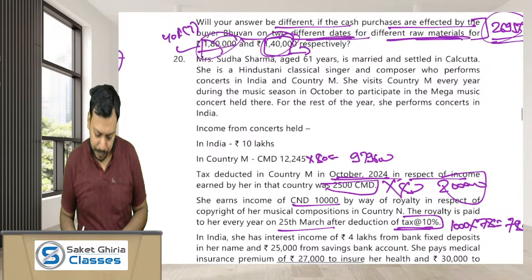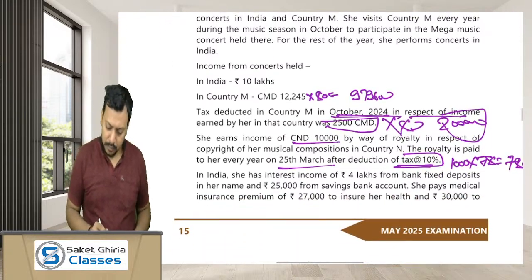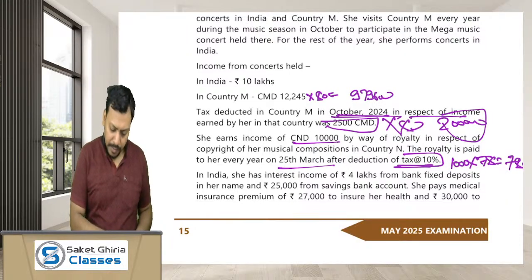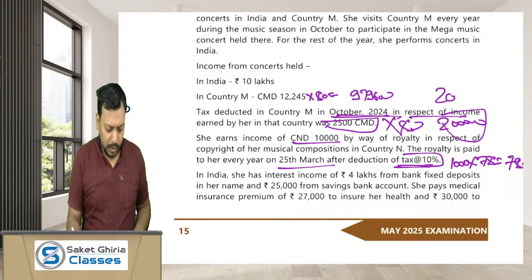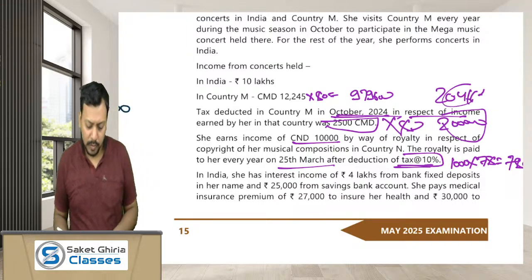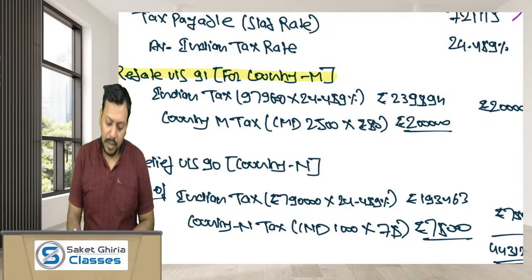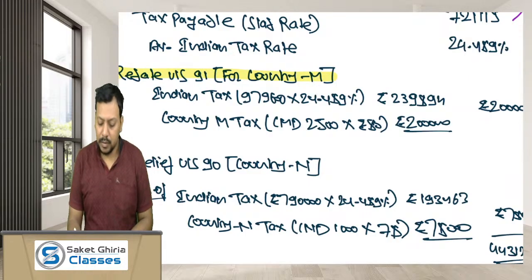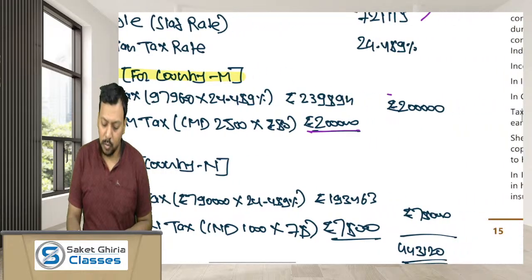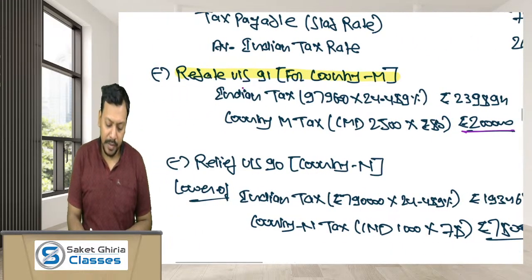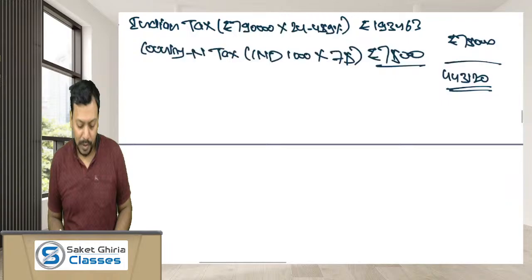Country M: 2,500 divided by 12,245 is 20.416%. So it is lower. So Indian tax at the rate of 24.489% would be 2,39,894, and the foreign tax would be 2 lakh. Whichever is lower, means 2 lakh. So you will get a rebate under section 91 of rupees 2 lakh.